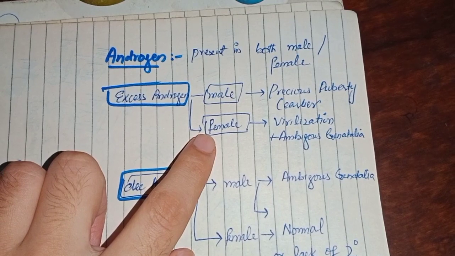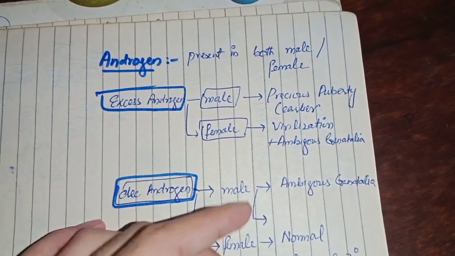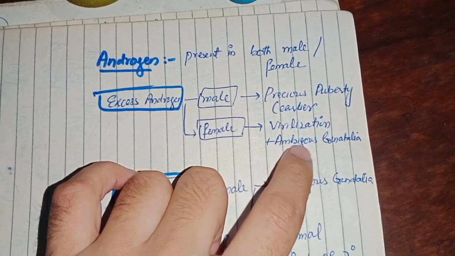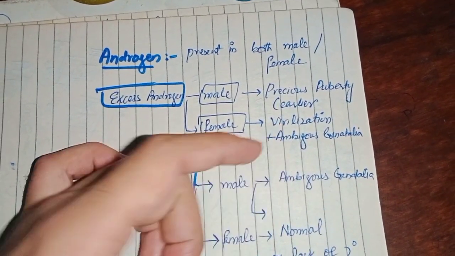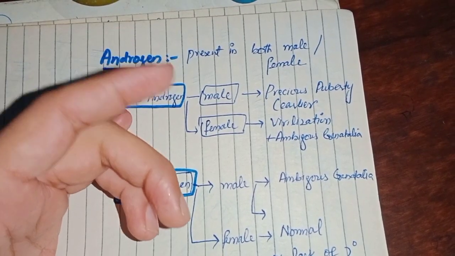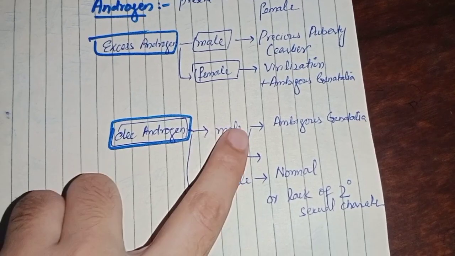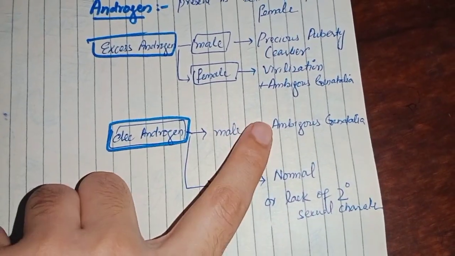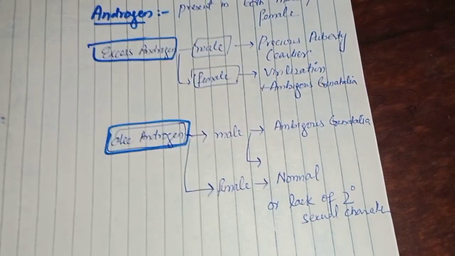When you have excess androgen hormone in the female, what will happen? It will make the female more like a male. She will have virilization, ambiguous genitalia, genitalia like a male, axillary hair, earlier pubic hair, and facial hair. Similarly, decreased androgen hormone in the male means ambiguous genitalia; his genitalia will look more like a female.